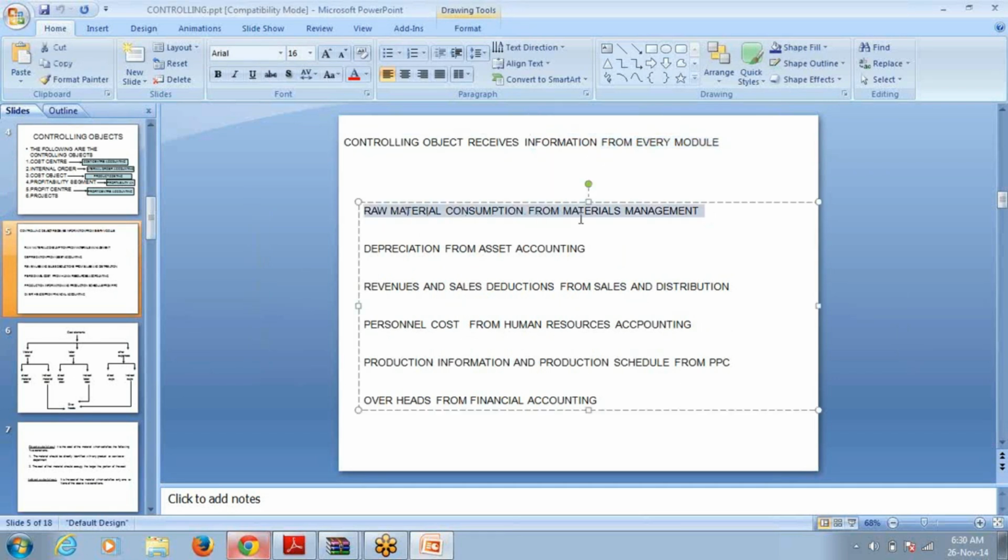Raw material consumption comes from materials management. Most of you know that there is one module, materials management. Using this materials management, we can process the raw material procurement activities, inventory management activities, material issue activities. So all the activities are the business transactions relating to